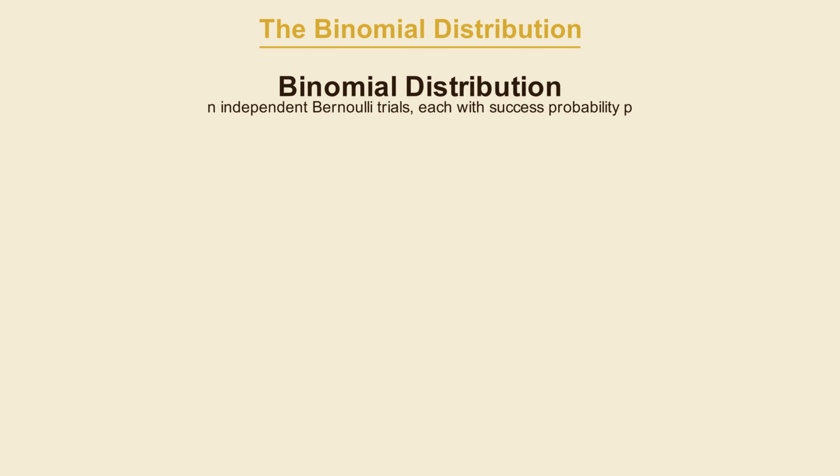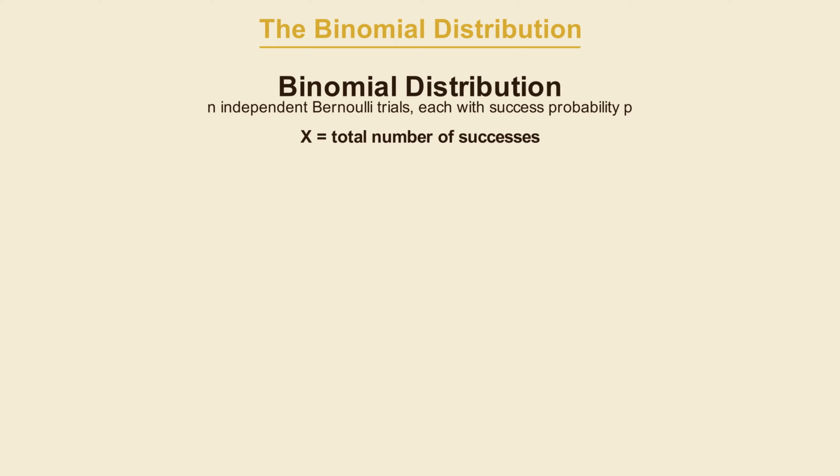Now extend the setup. Instead of a single bond, you are holding a portfolio of 10 corporate bonds. Each bond independently defaults over the next year with a probability of 4%. Now we are no longer asking about any single bond. Instead, we're asking about the total count of defaults across all 10. So how many bonds end up defaulting? That count is a binomial random variable. So how do we model this circumstance?